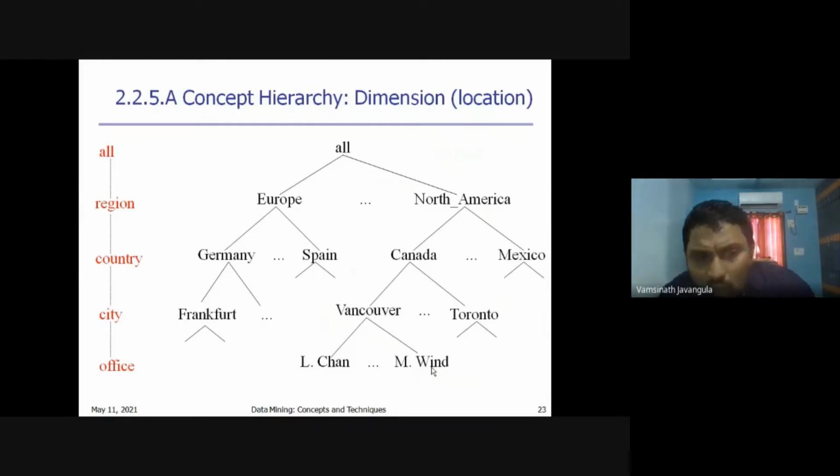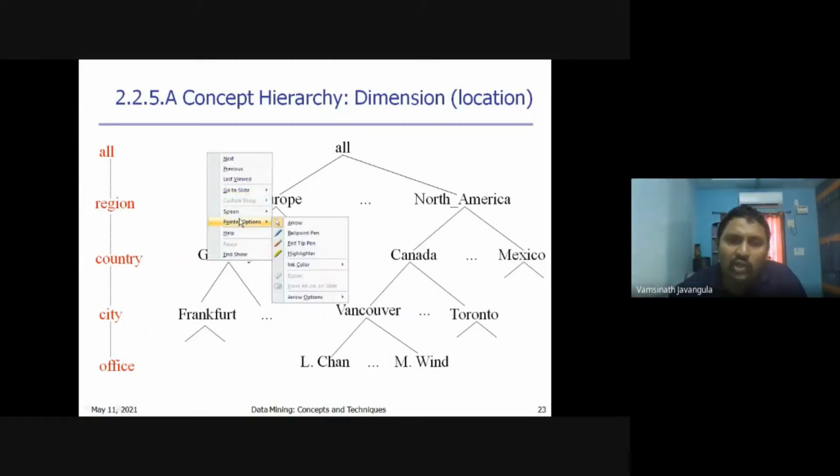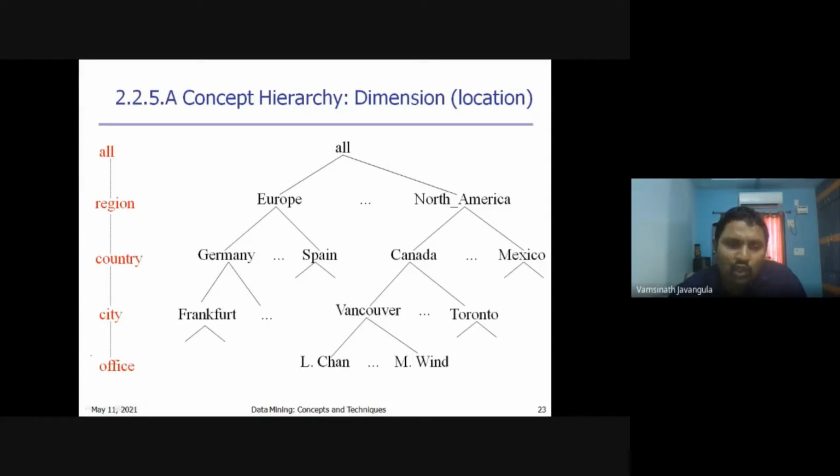Today's concept is concept hierarchy. In a data warehouse, we store the data at different levels. For example, you may store the detailed data at the office level. Sometimes the company manager wants to know information at the city level. Then we need to go to the higher levels, that is, from office to the city level.